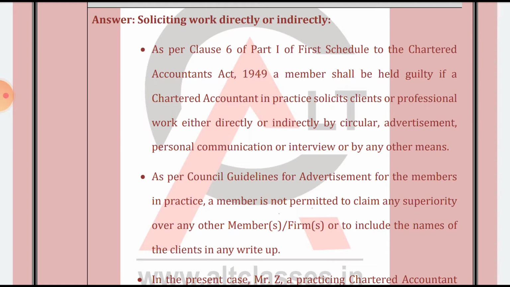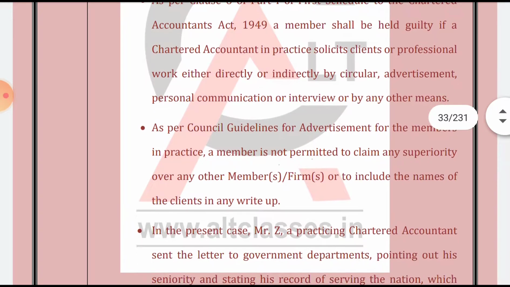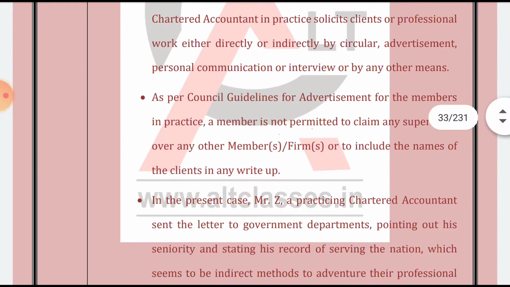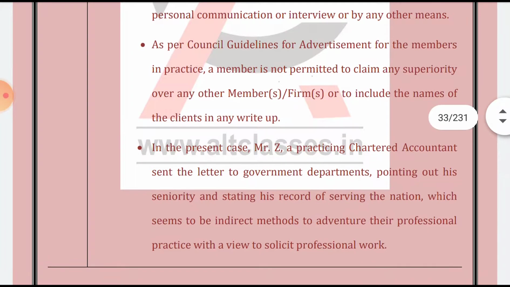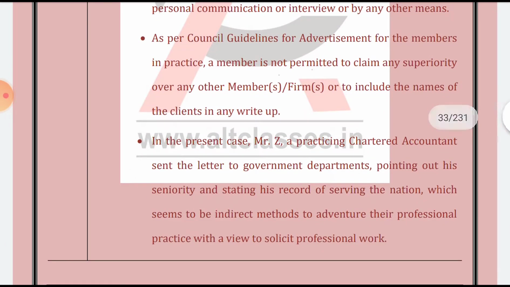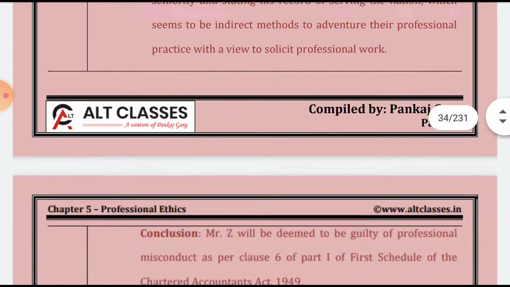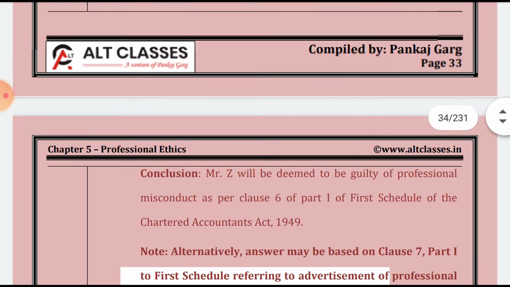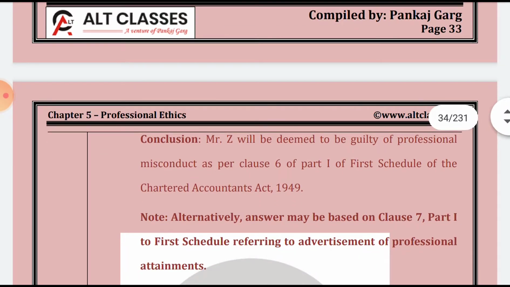A member is not permitted to claim any superiority over another member or firm, or to include the name of a client in any of the write-ups. So he cannot include the name of his client in the write-up. In the present case, a practicing chartered accountant sent a letter to the government department pointing out his seniority and stating his record of serving the nation, which seems an indirect method to advertise his professional practice with a view to solicit professional work. Z will be deemed to be guilty of professional misconduct as per clause 6 part 1 first schedule of the Chartered Accountants Act 1949. So here they have said that he will be guilty.